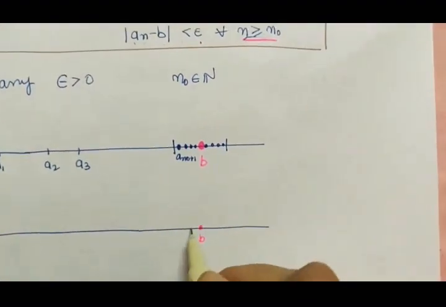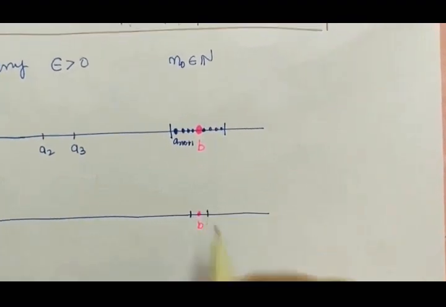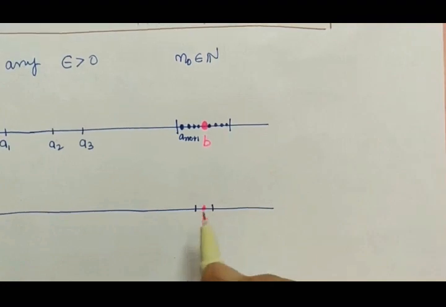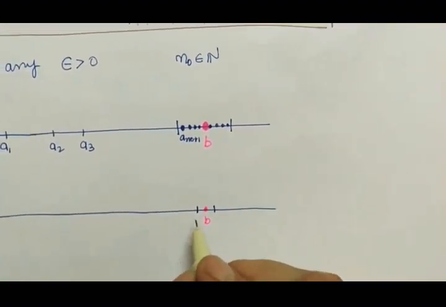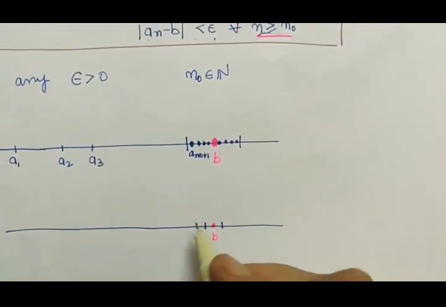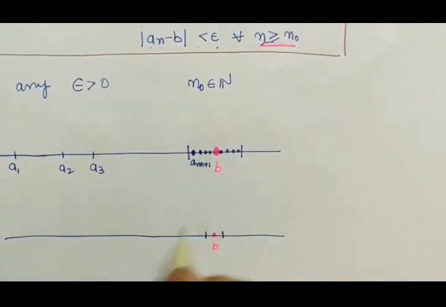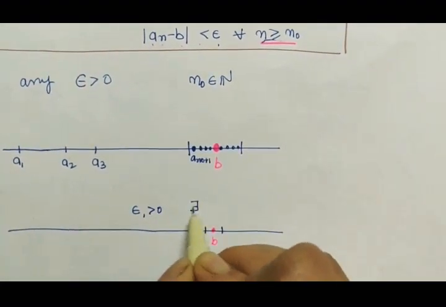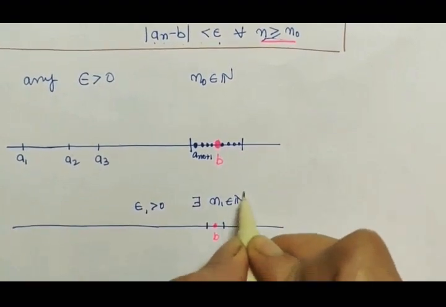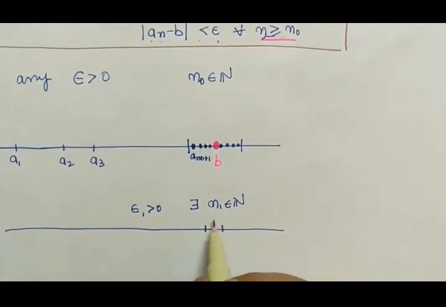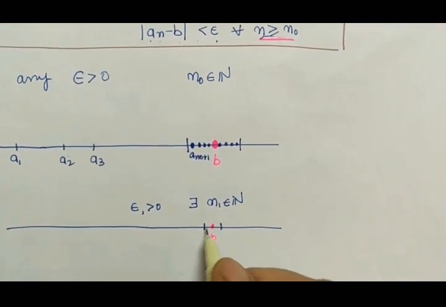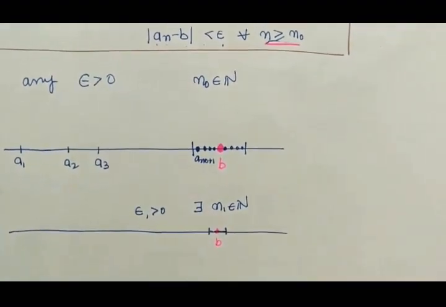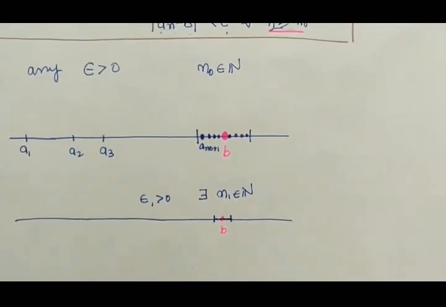suppose epsilon is this small, so however small epsilon we choose, however small distance we choose, there exists some n0. Suppose for this epsilon there exists an n0. If we change the epsilon, there will exist some n1. What will happen? After this n1, all the terms will be very close to b, in between that distance.